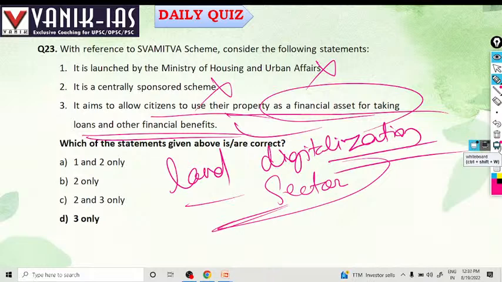There will be reduced corruption and less black money. Even now people are buying huge amounts of land on the basis of black money, so that is land digitization. Okay, next.